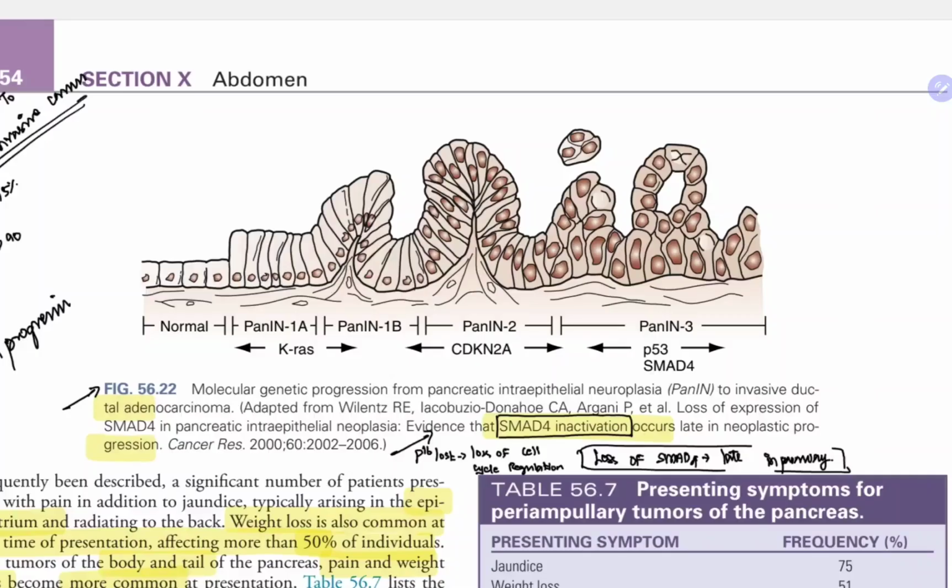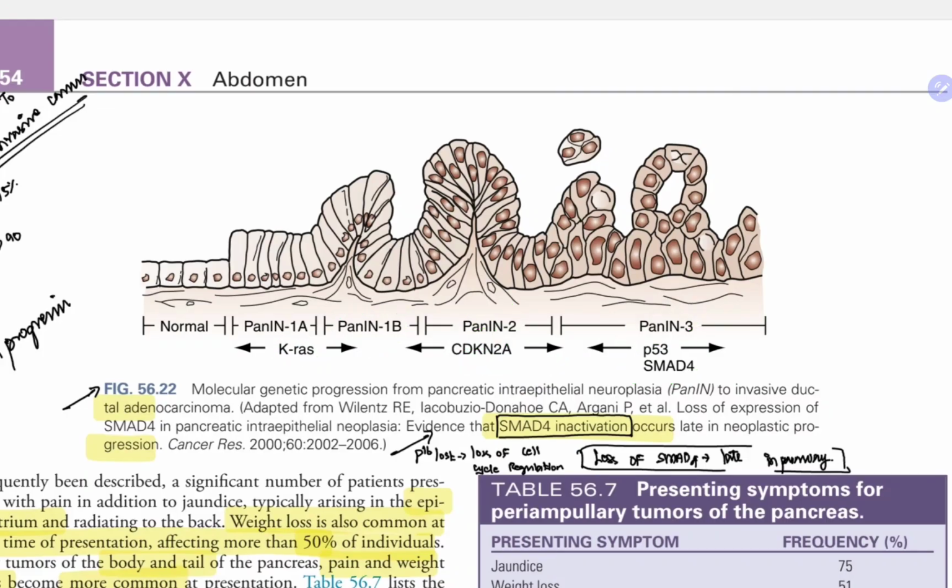I just want to emphasize the importance of progression of pancreatic malignancy, from in situ to invasive malignancy. The pancreatic intraepithelial neoplasia: so normal and PanIN-1A is based on the KRAS mutation, and PanIN-1B is also influenced by KRAS. PanIN-2 is CDKN2A or even P16. PanIN-3 is P53 or a SMAD4 mutation.